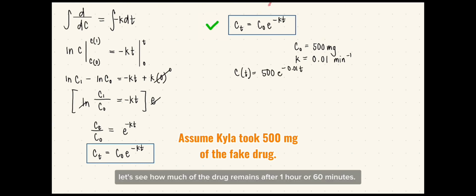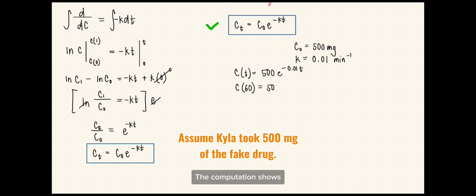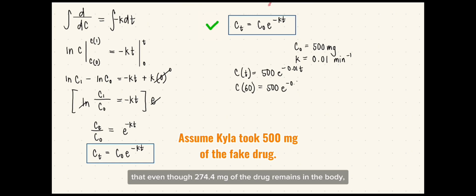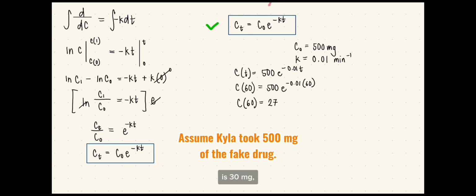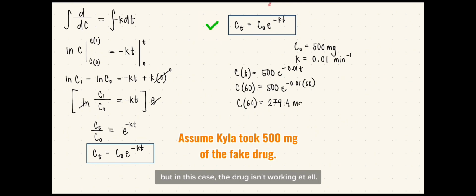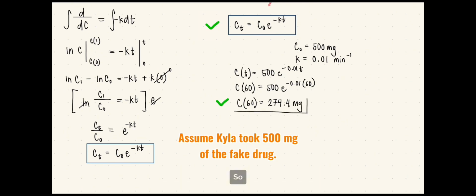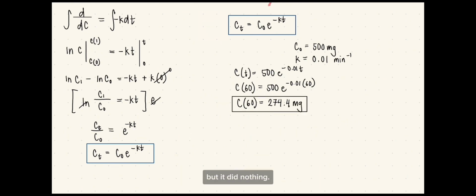Now, let's see how much of the drug remains after 1 hour, or 60 minutes. The computation shows that 274.4 milligrams of the drug remains in the body, but it doesn't work because it failed to react properly. The therapeutic threshold, or the minimum amount needed for it to be effective, is 30 milligrams. But in this case, the drug isn't working at all. So, the medicine stayed in Kyla's body, but it did nothing.